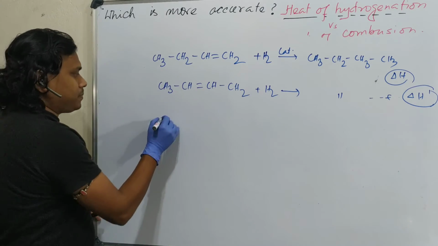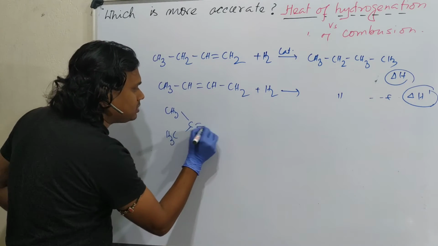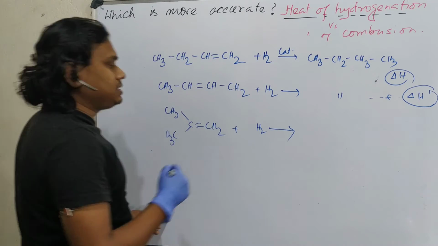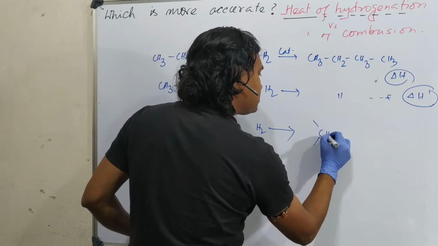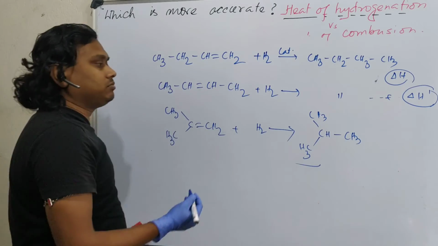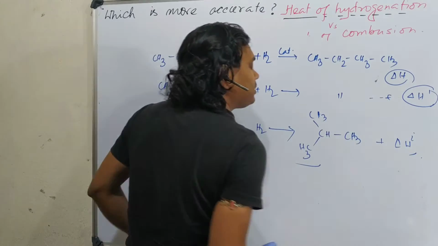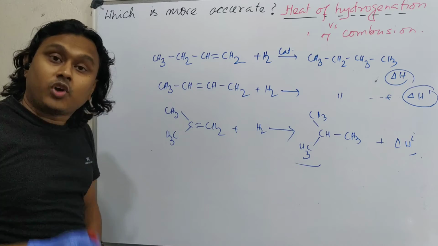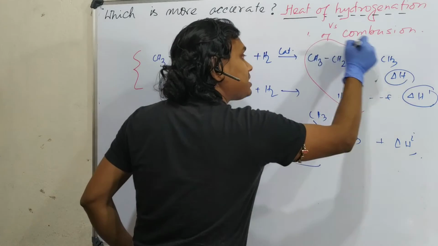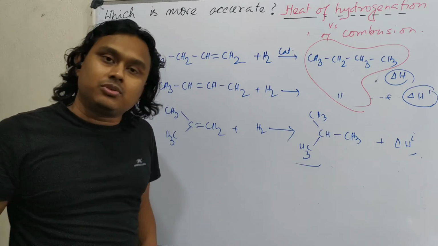But if I say another isomer of butene, this plus hydrogen, what is the product in this case? In this case the product is isobutane. In this case also delta H, so delta H3. Now the question is, can you compare these three? Obviously no. We can compare these two because the end products are the same. Look at it carefully. That's why we can compare. But if the end product is not the same, how can you compare?